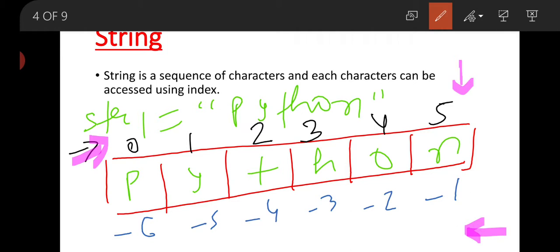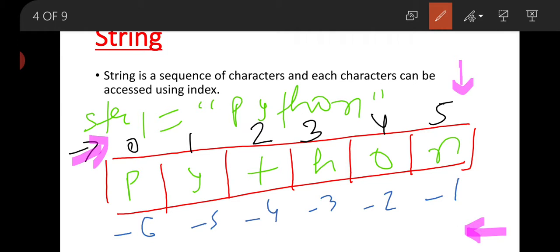Why is it so? Because 0 is neither negative nor positive. That's why in backward direction the index always starts with -1, -2, -3, -4, -5 and -6, and we must start the indexing from the last element of the string. This is the concept of index.